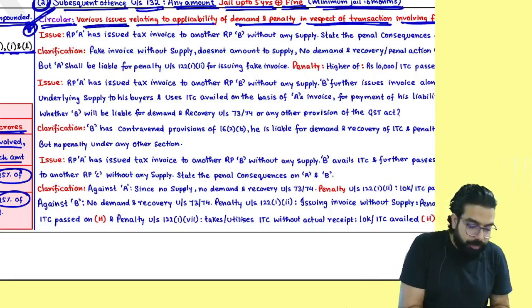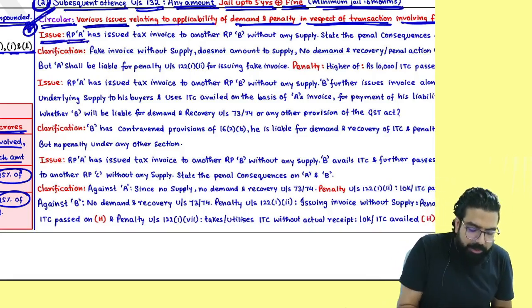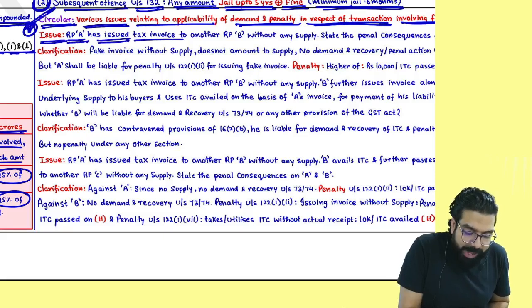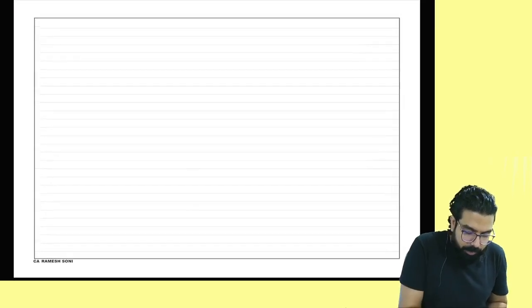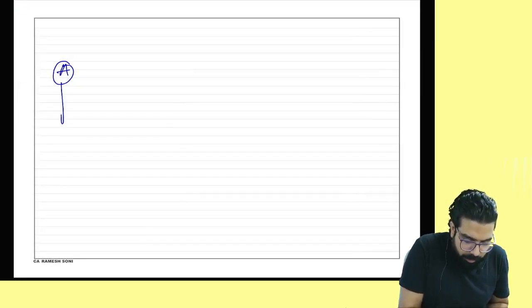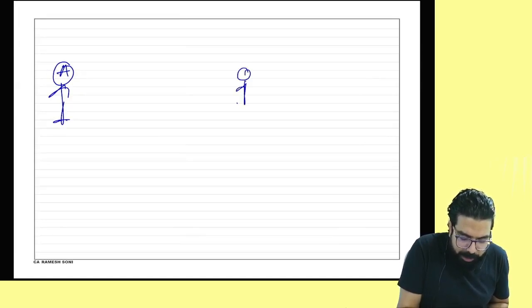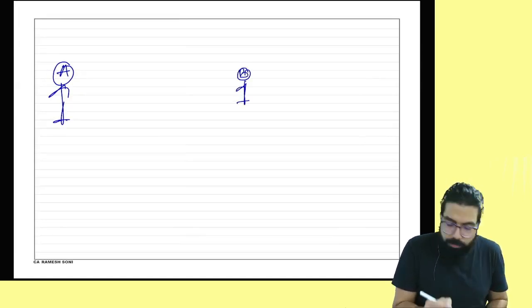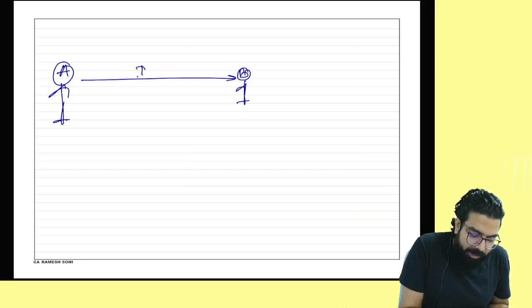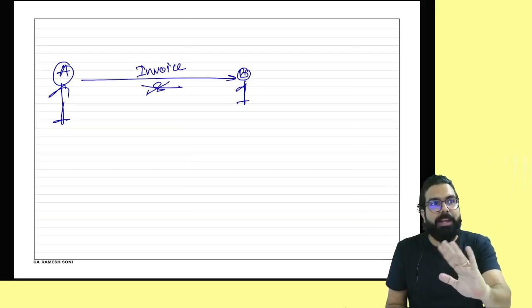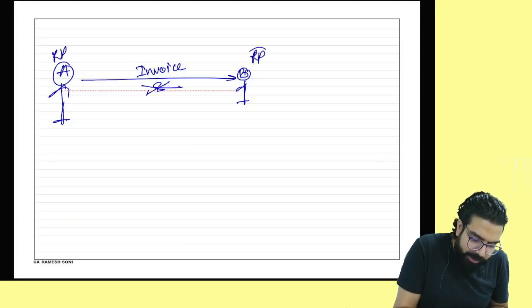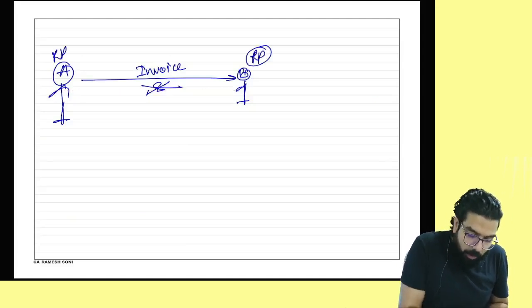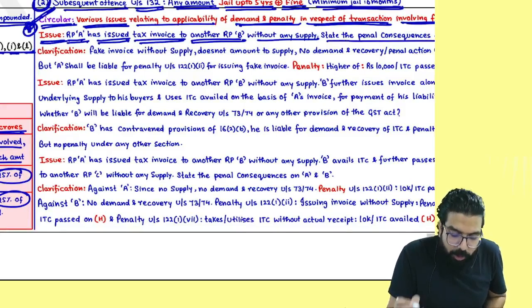Listen carefully. Issue: a registered person A has issued a tax invoice to another registered person B without supply. People, this is A. A went ahead and did what, everyone? This is B over here. What did A do? A went ahead and supplied an invoice. Did he supply? No. He did not supply. He gave a bogus invoice. Next. B is also a registered person. Now what they are telling: state the penal consequence of A.